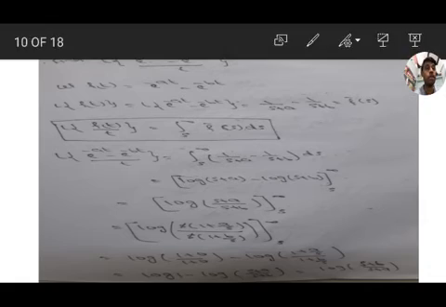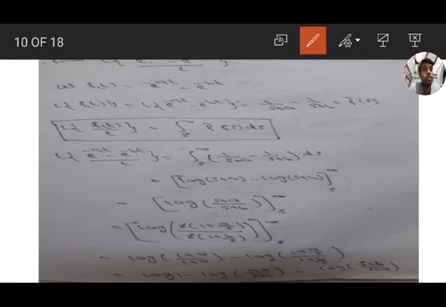So I will explain one more time. Find the Laplace transform of (e to the power of minus at minus e to the power of minus bt) by t. Let f of t equal e to the power of minus at minus e to the power of minus bt. Then the Laplace transform of f of t is 1 by s plus a minus 1 by s plus b, equal to f bar s.